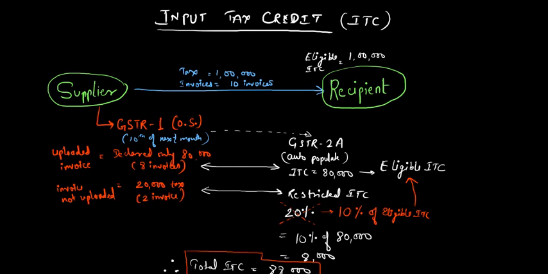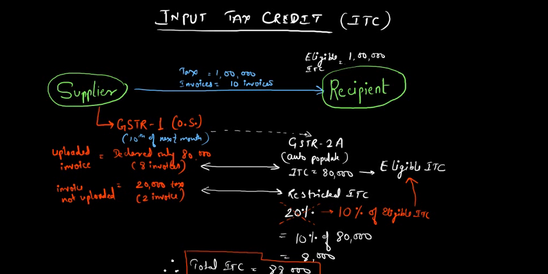This supplier supplied some goods. Now he has filed GSTR 1, that's outward supply, for which the due date is 10th of the next month, and he uploaded invoices with tax of 80,000 only. That is, only 8 invoices he declared in GSTR 1.